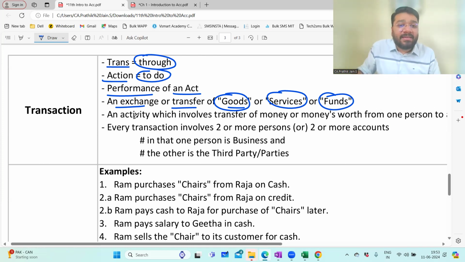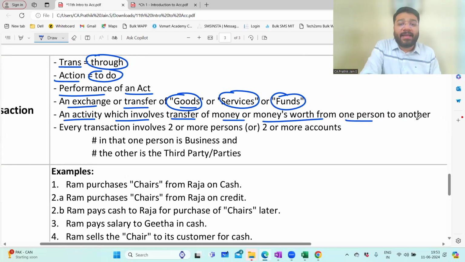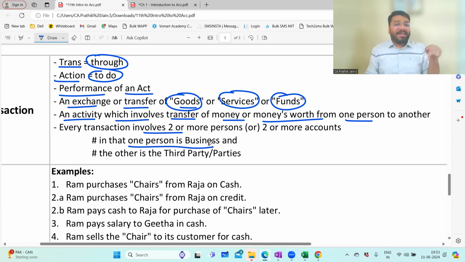So an activity which involves transfer of money or money's worth from one person to another person. So every transaction will involve minimum two parties, guys. More than two also possible, but minimum two. In that, one person is the business and one person is the third party. So when I am buying the goods from the manufacturer, how many persons are involved? Two. One is business, I am buying it. And second is the manufacturer, who is the third party.